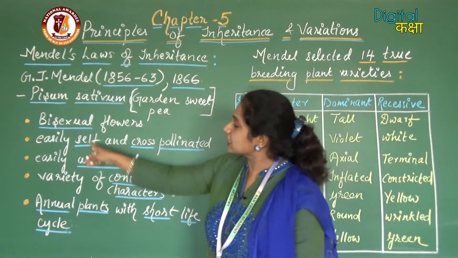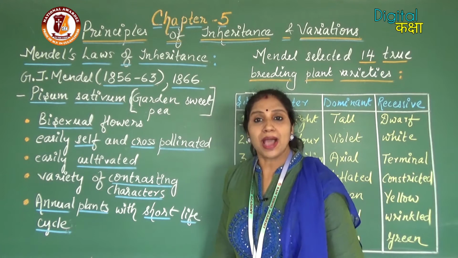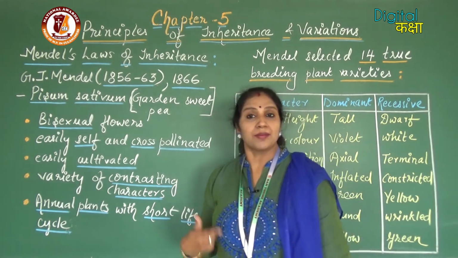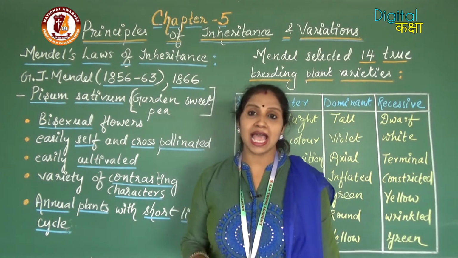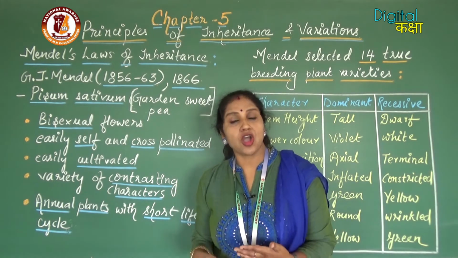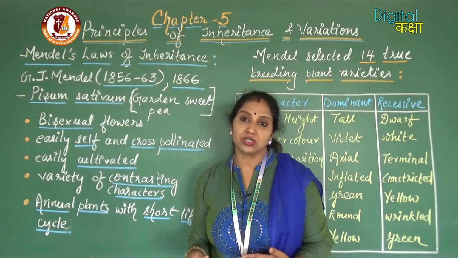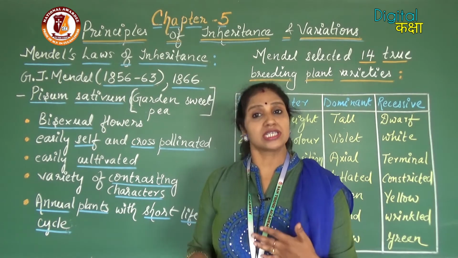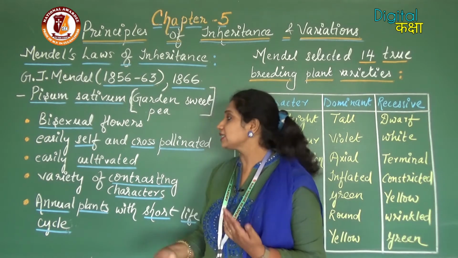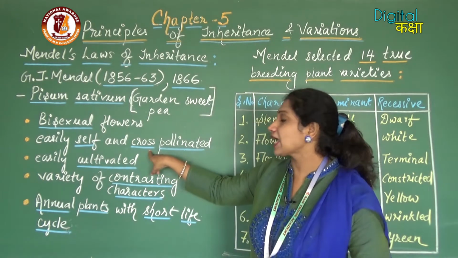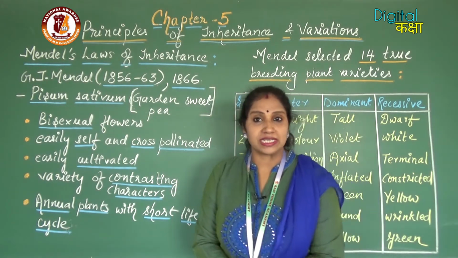So the first advantage is that Pisum sativum bears bisexual flowers. Bisexual flowers means that the flowers have both the male as well as the female reproductive unit. As it has both the reproductive units, it can be easily self-pollinated and it can be easily cross-pollinated.